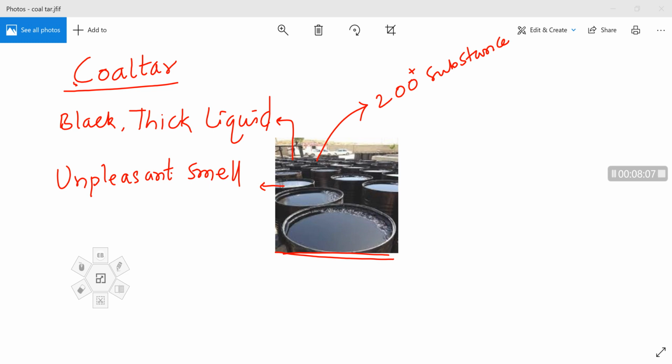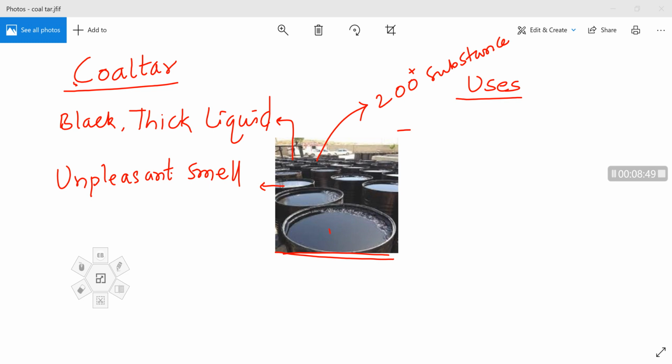If you come to the uses, first I will discuss in which industries coal tar is used. Products obtained from coal tar are used as starting materials for manufacturing various substances. That means for the preparation of many substances, the starting materials are prepared from coal tar. So I will write one by one here.